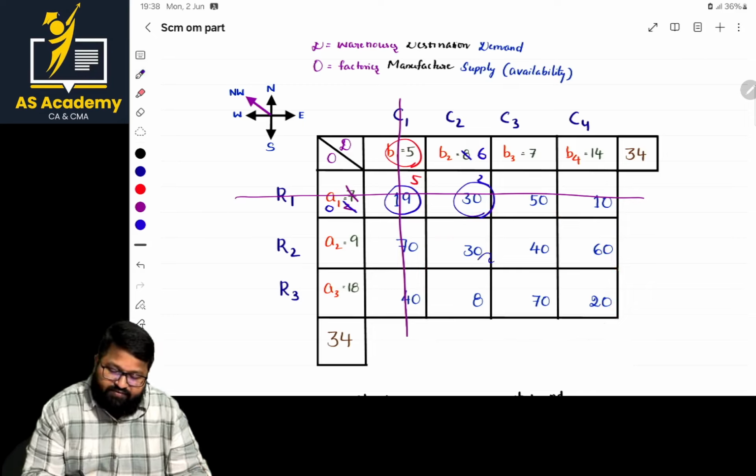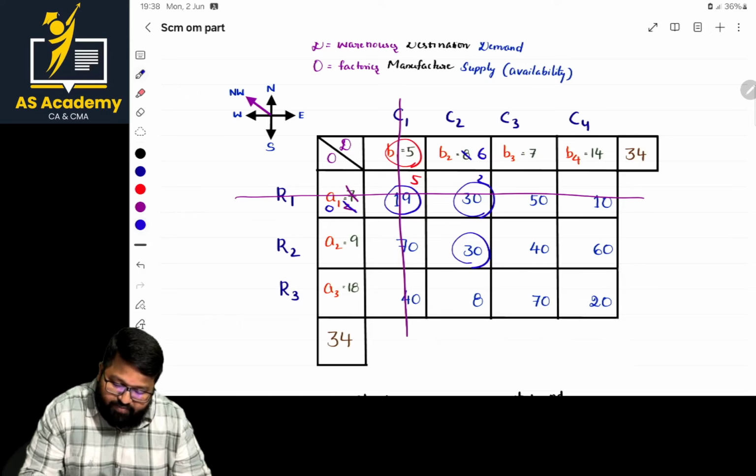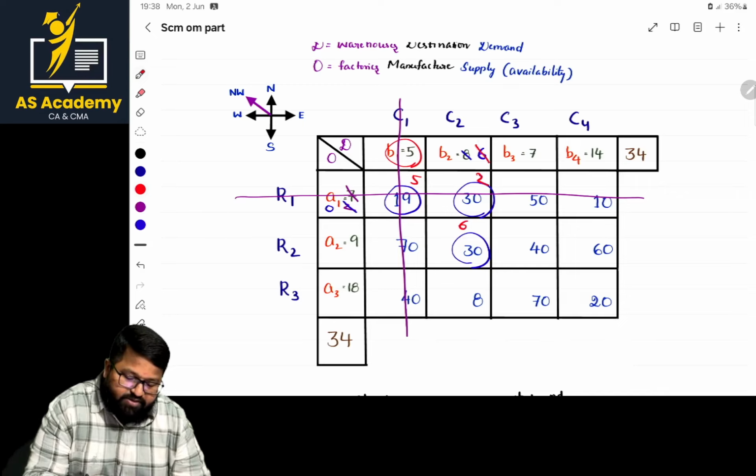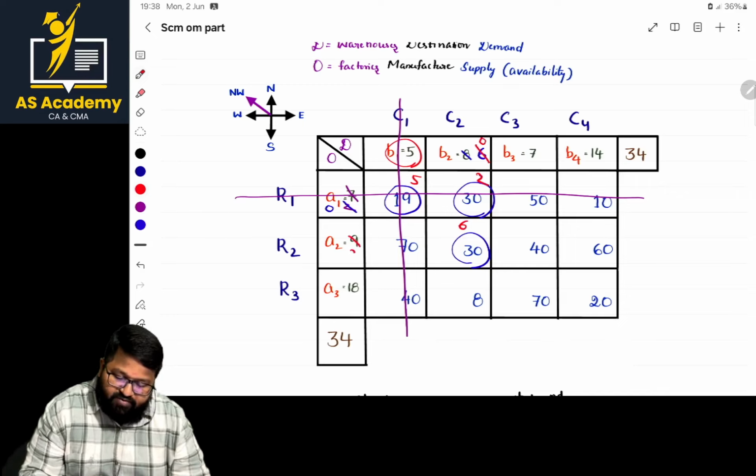For this element, how much can we allocate? See the numbers, either 9 or 6. Whichever is least should be allocated. As 6 is the least number, I'm allocating 6 here. So here it is 2, here it is 6. Now when the 6 allocation is made, what is left over here? 0, and here it is left over 3.